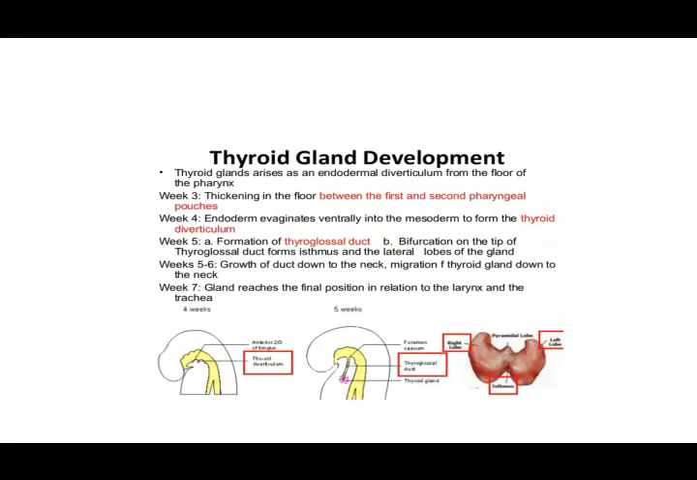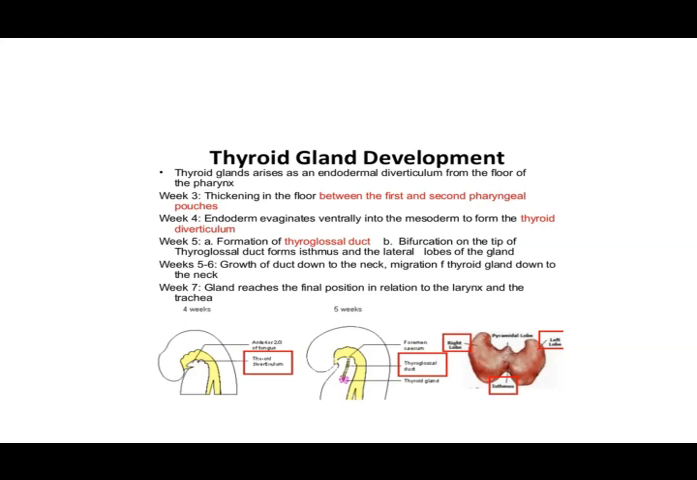Then the thyroid gland arises as an endodermal diverticulum from the floor of the pharynx, a thickening in the floor between the first and the second pharyngeal pouches. That is just a recollection. Endoderm invaginates ventrally into the mesoderm to form the thyroid diverticulum. You see in this picture as you go onwards, then formation of the thyroglossal duct. This long protrusion is the thyroglossal duct. Bifurcation at the tip of this duct forms the isthmus and the lateral lobes, in this pinkish part that you see.